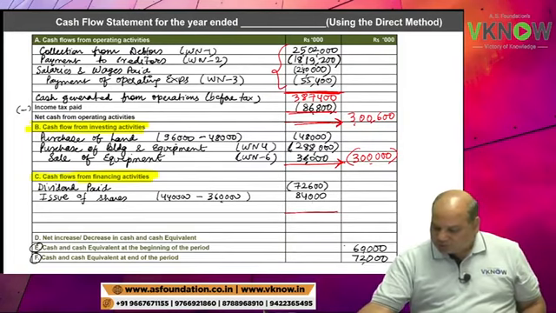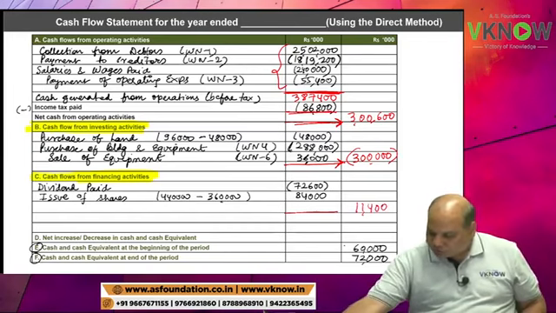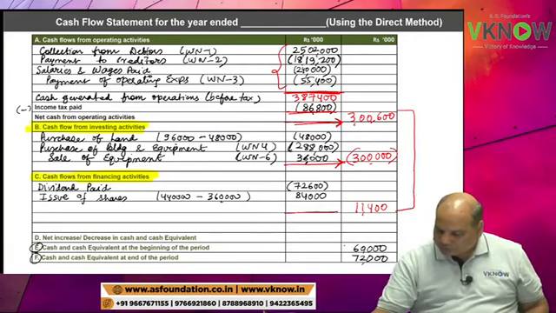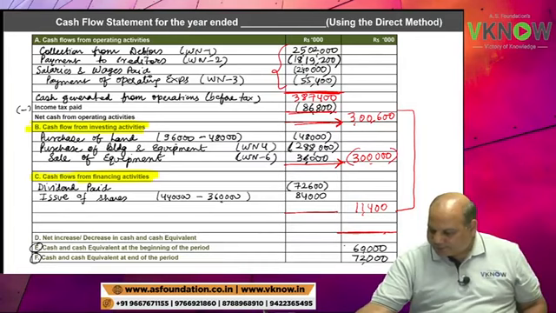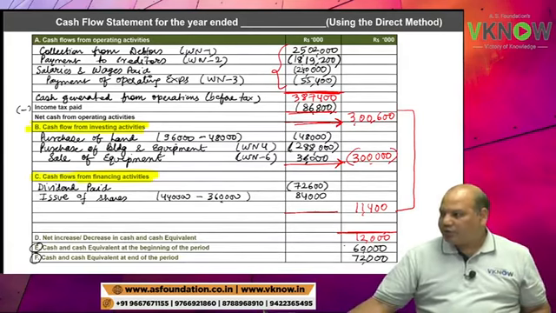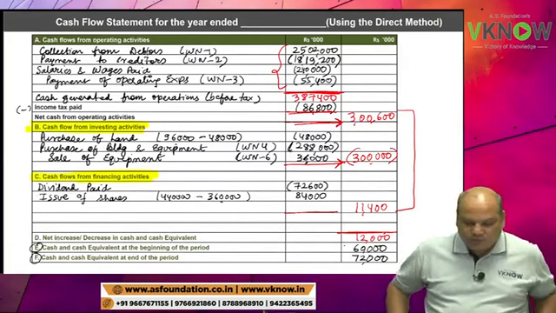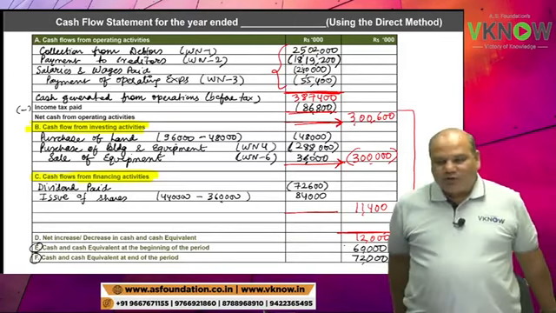This is easy. I can also do it. 11,400 positive. Total of these three items will give you net increase. This is also easy. 12,000 rupees. Check whether it is tallying or not.